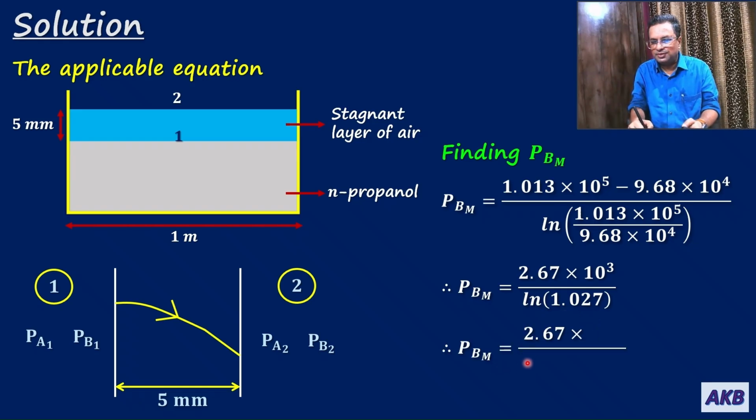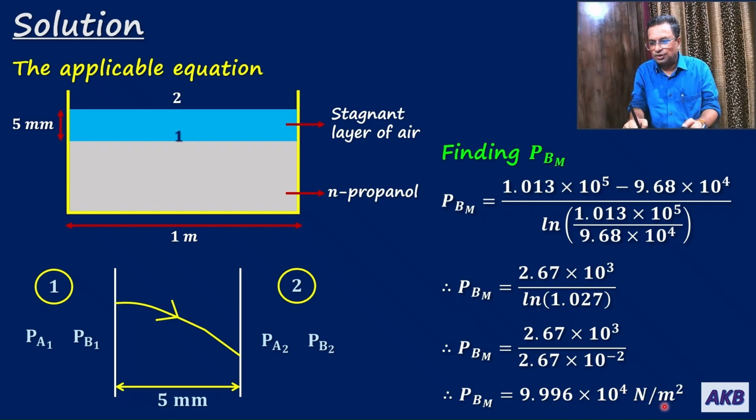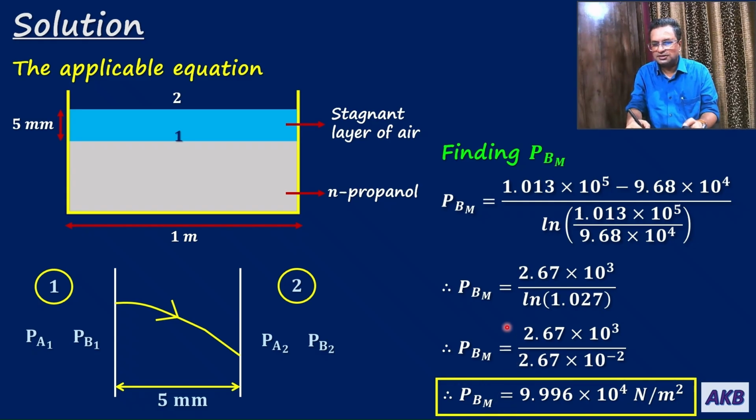That is, PBM is 2.67 into 10 to the power 3 divided by 2.67 into 10 to the power minus 2. So PBM comes out to be 9.996 into 10 to the power 4 Newton per meter square. So in this way, we get PBM. That ends the calculation for this step.